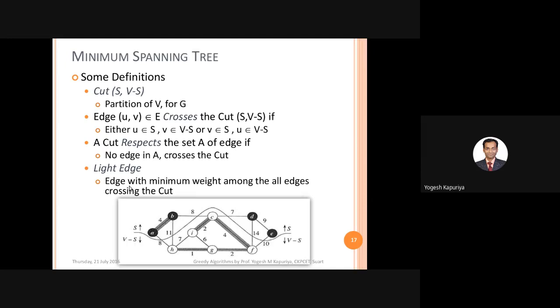Light edge. Light edge means what? You have n edges which are crossing the cut. So here you have 1, 2, 3, 4, 5, and 6. Six edges are crossing this single cut. Light means an edge with minimum weight. So here the weights are 8, 11, 8, 7, 14, 10. So what is the light edge? This one is the light edge because it has the minimum weight, 7. So basically your approach will be: you make a cut, you find the light edge, and you join these two points.